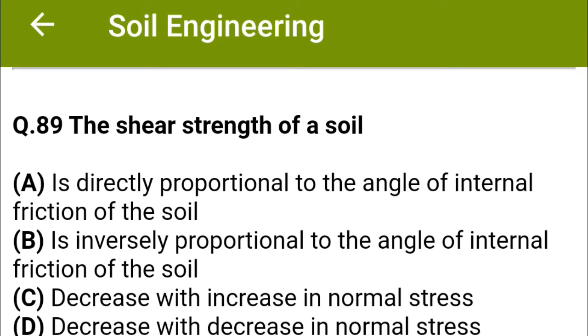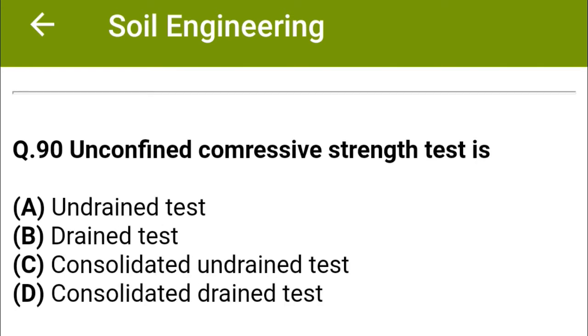The shear strength of a soil. Option A, is directly proportional to the angle of internal friction of the soil. Option B, is inversely proportional to the angle of internal friction of the soil. Option C, decreases with increase in normal stress. Option D, decreases with decrease in normal stress. The correct answer is option D, decreases with decrease in normal stress.